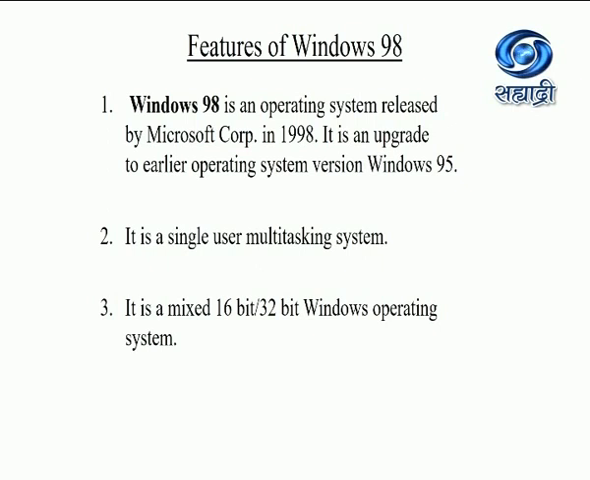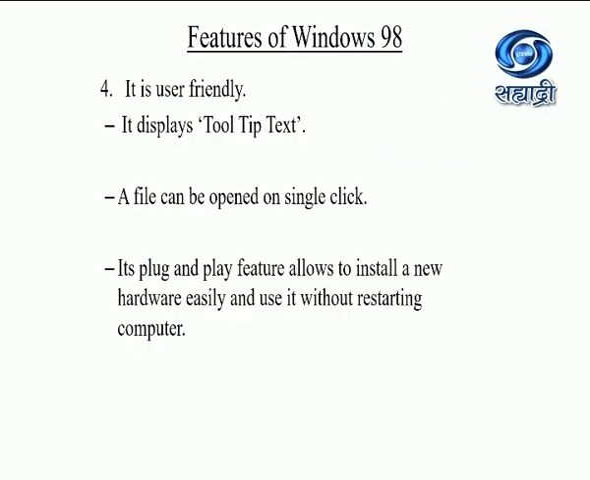It is a single user multitasking system. It is a mixed 16-bit 32-bit Windows operating system. Next feature is very important, that it is very user friendly. There are many features of Windows 98 which make it user friendly. Let's see some of them. It displays tooltip text. Means what? If we take the mouse pointer on any tool in the toolbox, it displays a help text related to that tool. That is a tooltip.